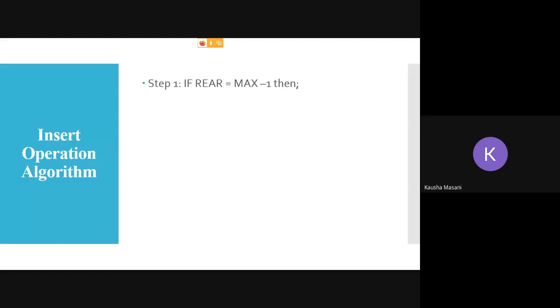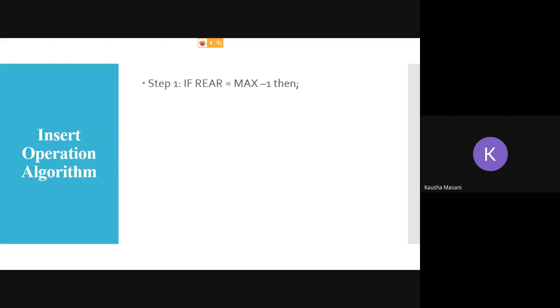So when rear is equal to max size -1, that means your Q is completely full. There is no space to insert any element. For Q to be empty, front equal to rear equal to -1. For Q to be full, rear is equal to max size -1.